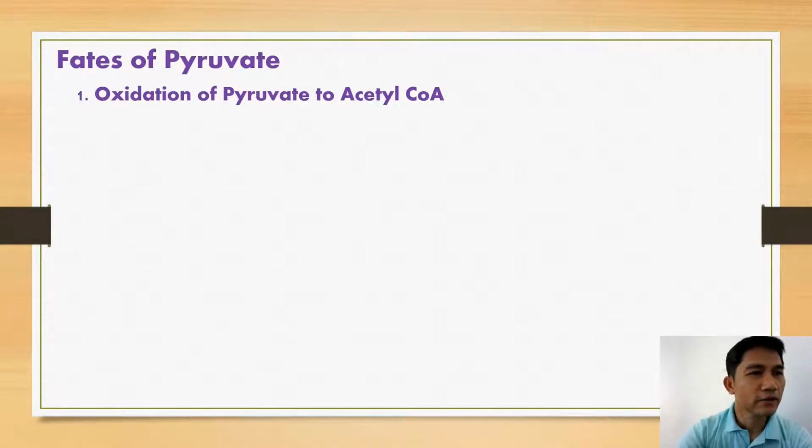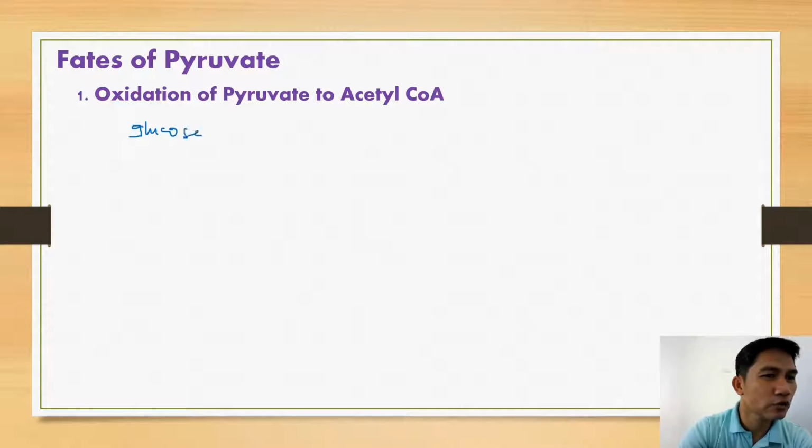Now let's go to the fates of pyruvate. First in the list is the oxidation of pyruvate to acetyl-CoA. This reaction is part of the entire cellular respiration. Now, earlier, we have reviewed what is glycolysis. And we know that glycolysis is a metabolic pathway by which glucose is converted into two molecules of pyruvate.